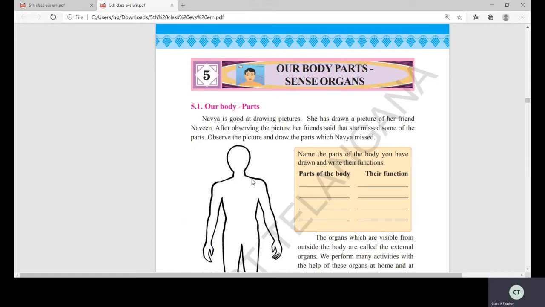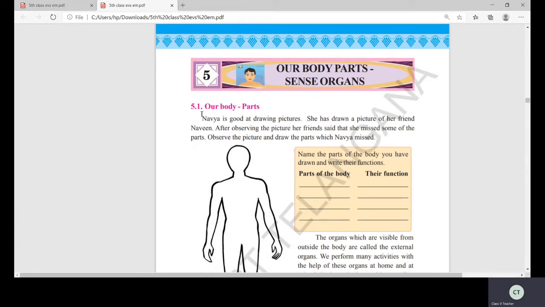Okay, and also I have said, what are the sense organs? There are five sense organs. What are those? Eyes, ears, nose, tongue, and skin. Okay, now coming to our lesson 5 of body parts, sense organs, isn't it? What is the name of the lesson, children? Our body parts, sense organs.